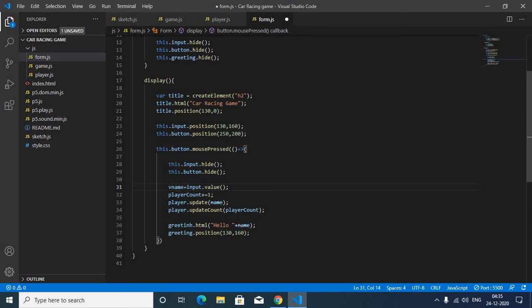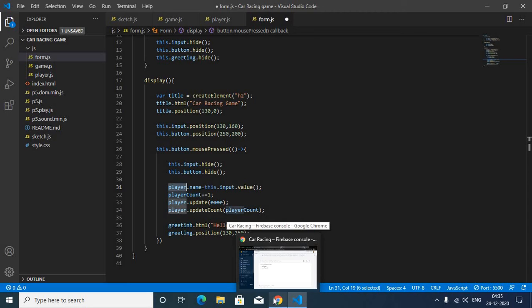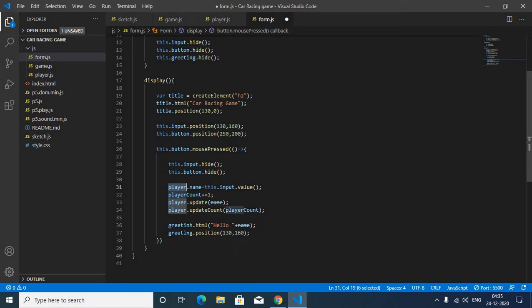Now here you can see a variable name. So inside the variable just type player.name, and here input, so this.input. Now this player will denote this player's name. Suppose I am the first player and someone is the second player, so this player belongs to me, or the other players who will come.